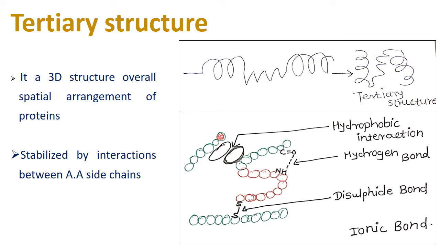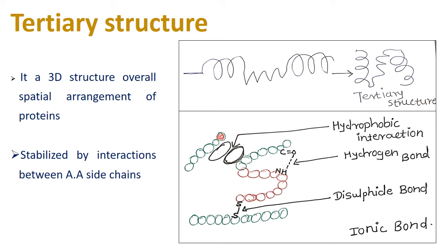As we know, the protein structure is made up from amino acids. So if two different amino acids contain sulfur, they form a disulfide bond. They can also form hydrogen bonds, and that structure is stabilized by interaction between different amino acid chains. The structure is called the tertiary structure.